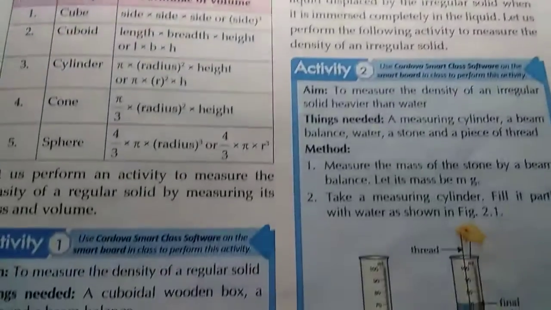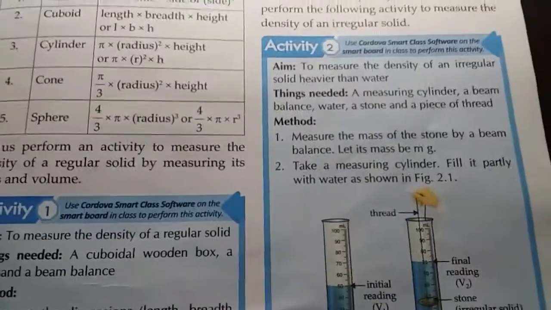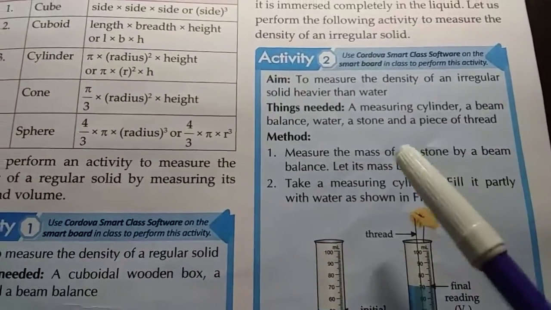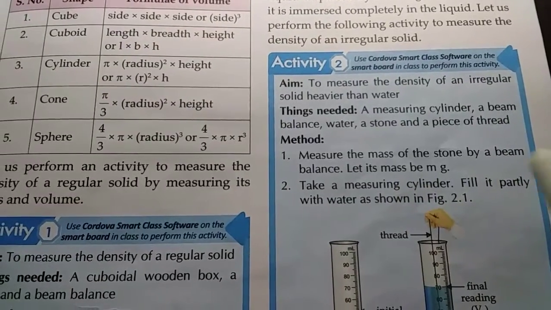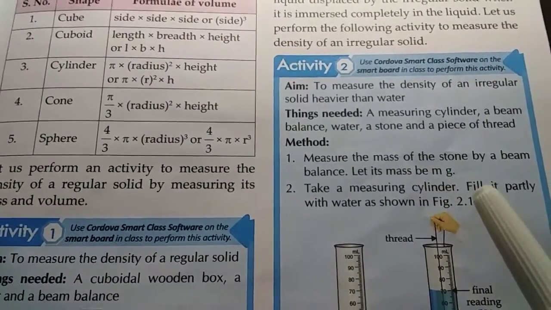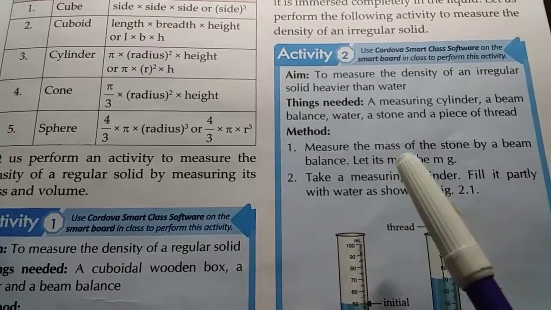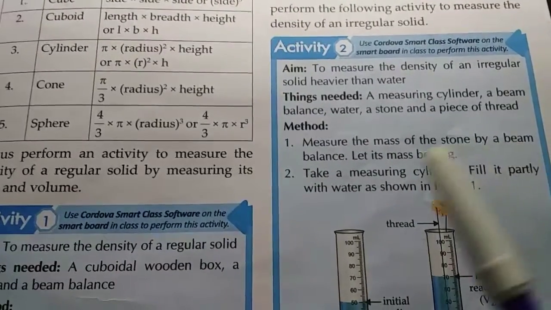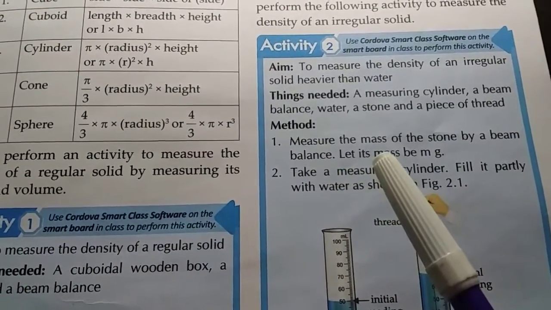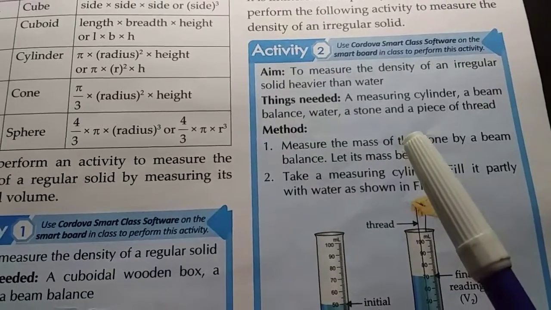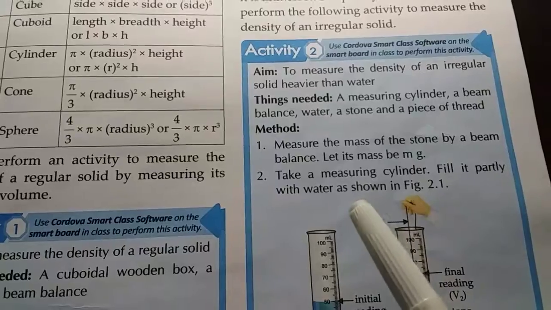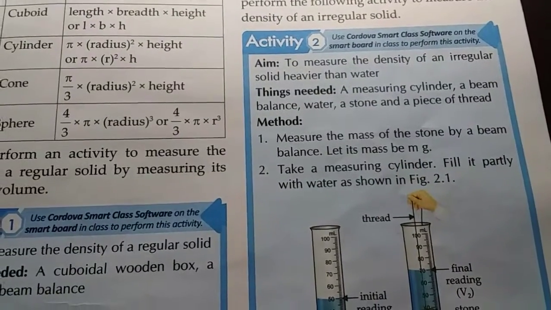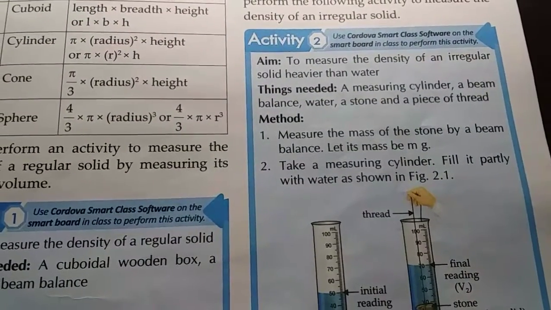So for this we will go through one activity. In this activity it is shown how we can measure the density of an irregular solid which is heavier than water. Things needed are a measuring cylinder, a beam balance, water, a stone, a piece of thread, and the method is we have to measure the mass of the stone by a beam balance and let it be m